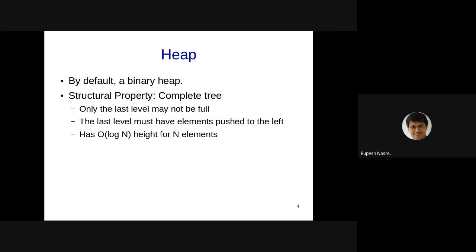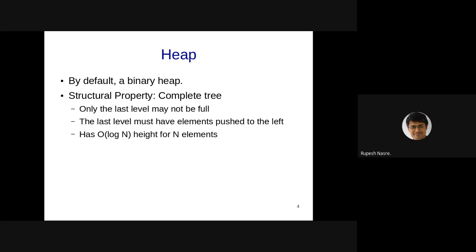The structural property of a heap is not going to be like a BST, where the elements on the left are smaller, elements on the right are larger, and so on. It's going to be a little different. It's going to be from top to bottom. Right? So, sorry, that's not about the structural property. That is about the values. But yes, the structural property is going to be a complete tree.